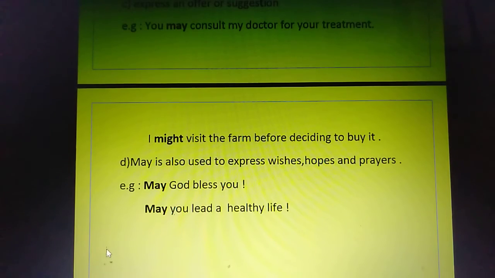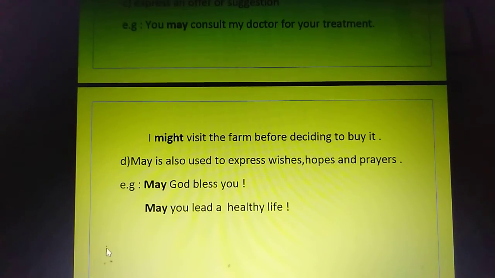Next, may is also used, and this is very important. Generally, we use in our day-to-day language this thing: may God bless you, may you lead a healthy life. So may is also used for expressing wishes, hopes and prayers. So basically, two things which are very important when we are using may: one is for formal situations, for seeking or granting permission, and secondly for wishes, hopes and prayers. This we generally use in our language.